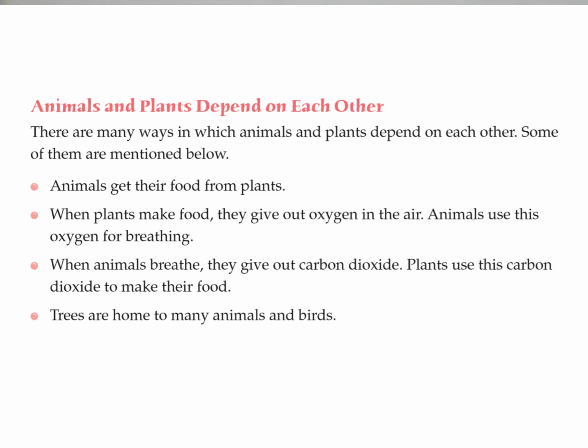Clear dear? Alright. Okay kids, before I wind up, let's have a quick recap of today's session. So today we learned about the food chain. Kids, we learned through various examples and videos. A plant is the entry level, the first level in the food chain. Since it can make its own food, it is called a producer.